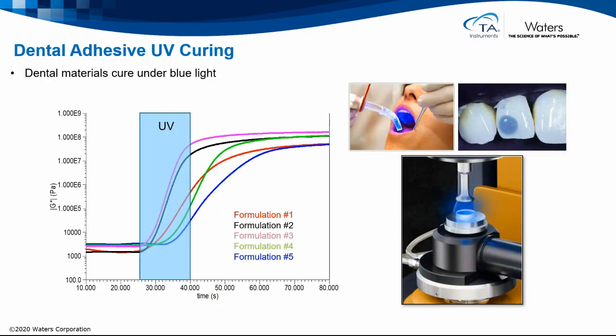For dental adhesives, the cure is usually initiated by exposure to UV light. On modern rheometers, we can measure the rheological properties during such exposure. Here we can see G star, the complex modulus, or how stiff the material is, change from a low value to a high value rapidly. The kinetics of this reaction could have an adverse effect on the handling timescales for the application process for the dentist.